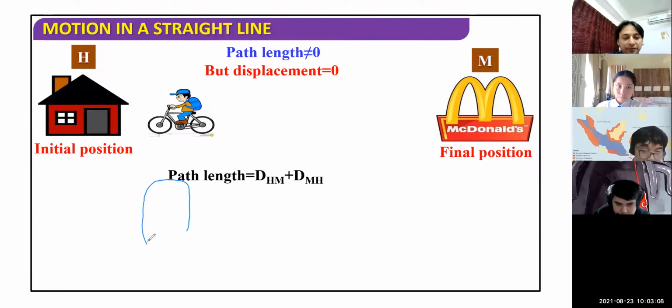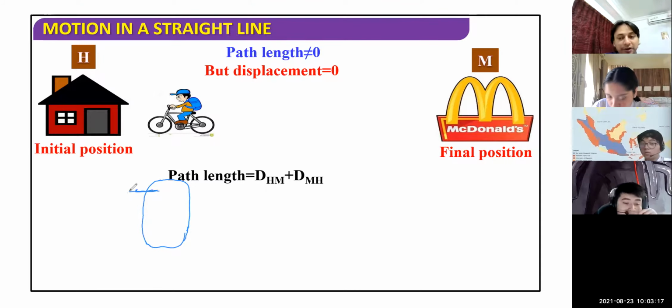Something like that. It's a track, and the players, the athletes, are here. This is the starting point, and at the sound of the whistle, the athletes start running.